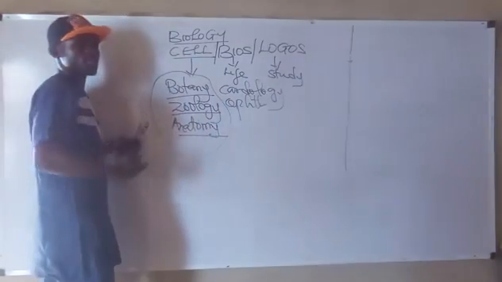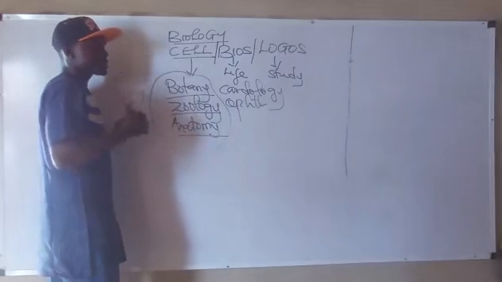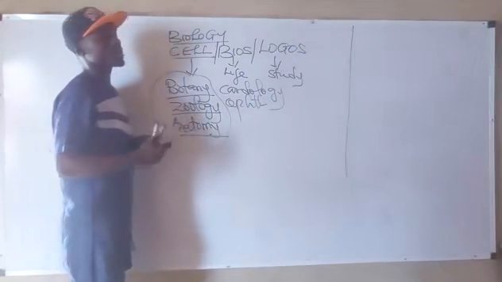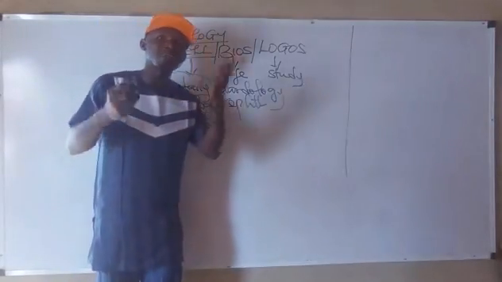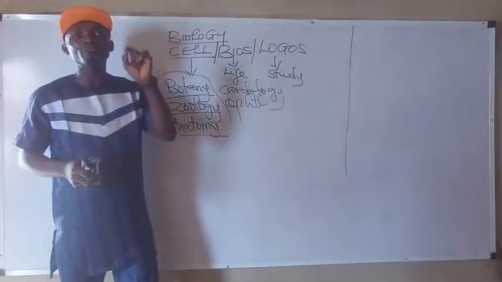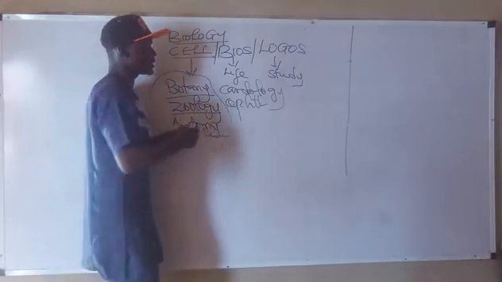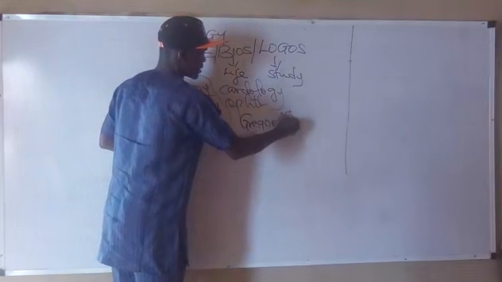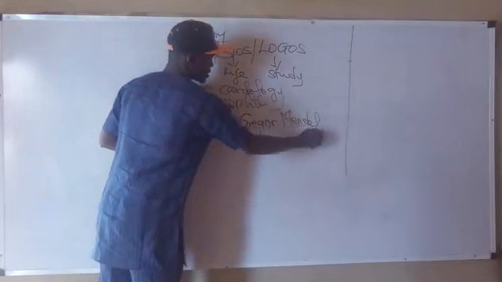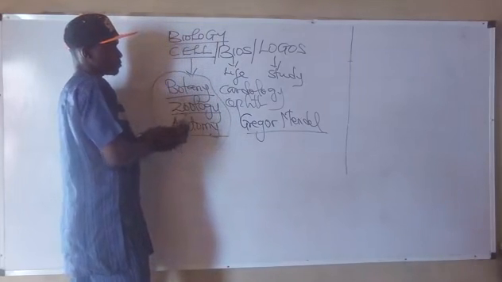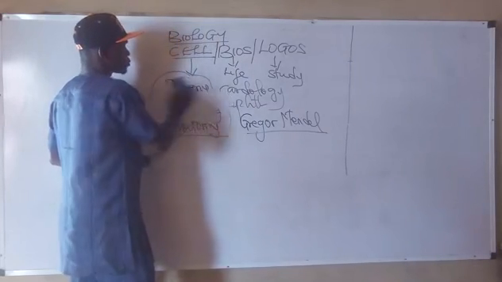We now have genetics. Genetics means the study of genetic what? Materials, and how these materials are transmitted from their parents to their offsprings, okay? And the father of genetics is Gregor Mendel, alright? Gregor Mendel is the father of genetics. So this is just a brief introduction to what we are doing today.